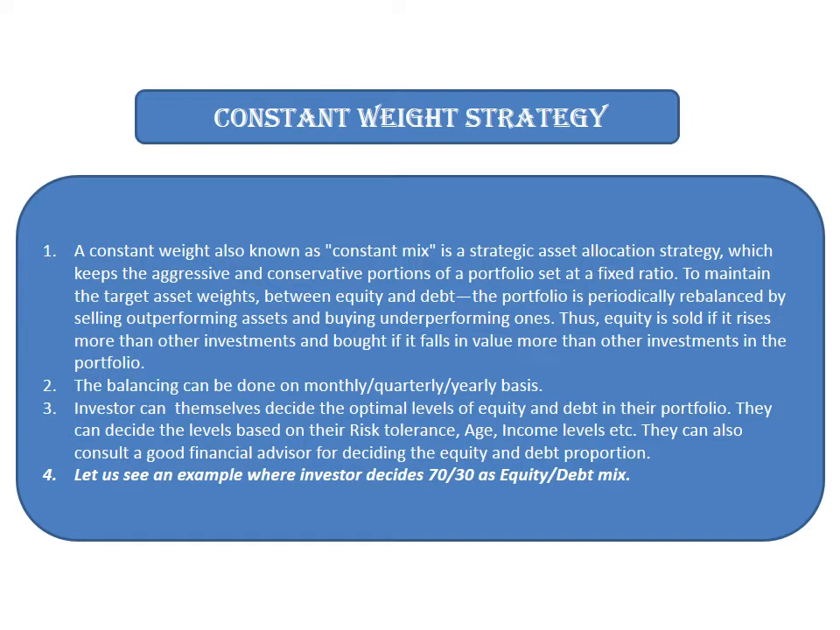Investor can decide the optimal levels of equity and debt in their portfolio. They can decide the levels based on their risk tolerance, age, income levels, etc. They can also consult a good financial advisor for deciding the equity and debt proportion. Let us see an example where the investor decides 70-30 as equity/debt mix.